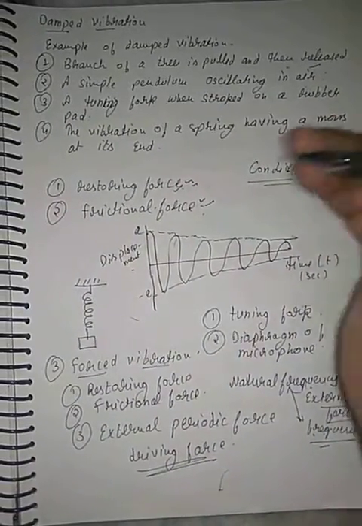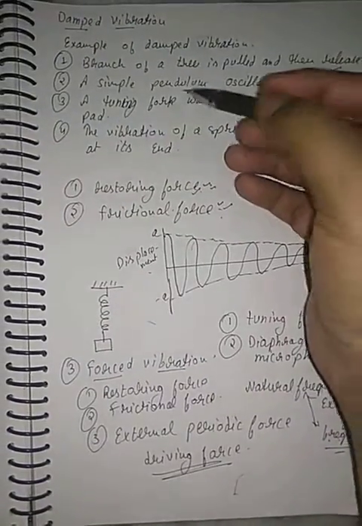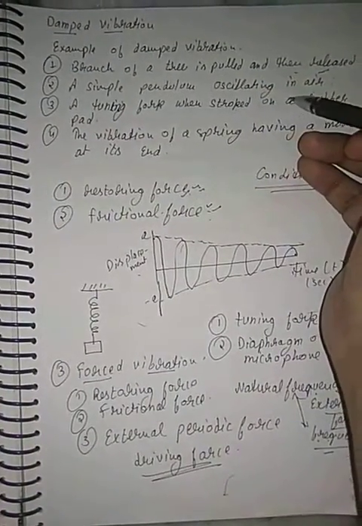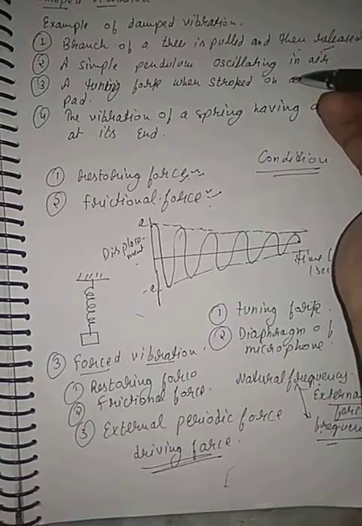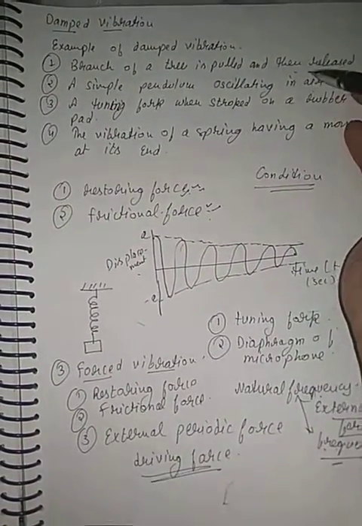Clear? Such is damped vibration. Next, a simple pendulum oscillating in air. Air exerts pressure on the pendulum, friction with the help of air and all those things. When the oscillating pendulum is given certain energy, slowly the vibration decreases